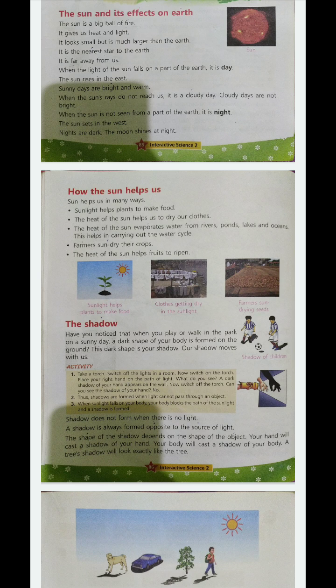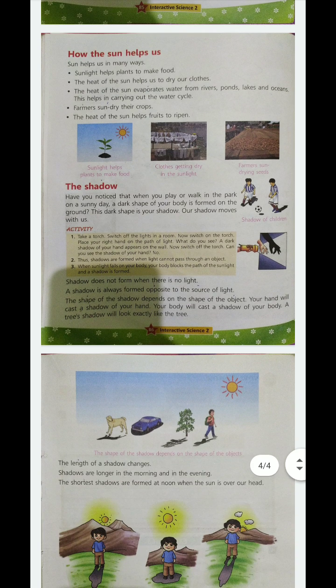The shape of the shadow depends on the shape of the object. Your hand will cast a shadow of your hand. Your body will cast a shadow of your body. A tree will cast a shadow that looks like a tree only. So whatever the shape, the shadow will look the same.